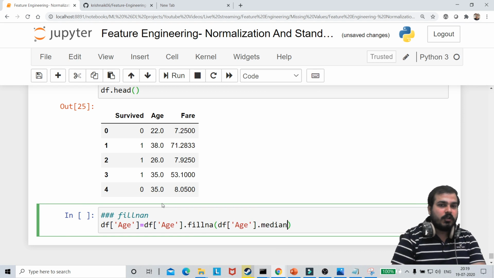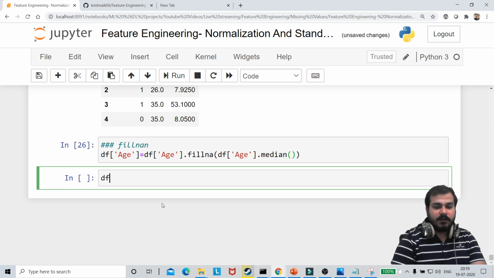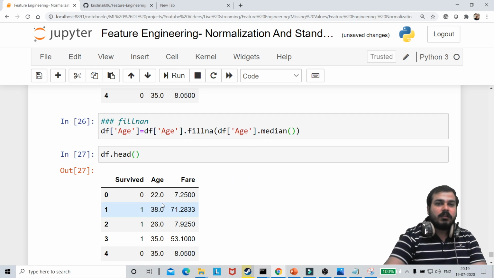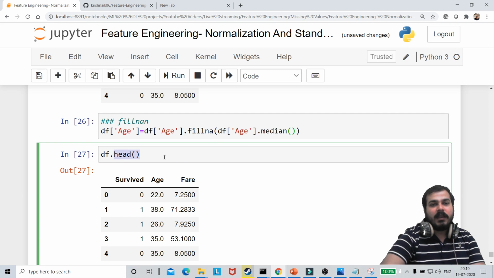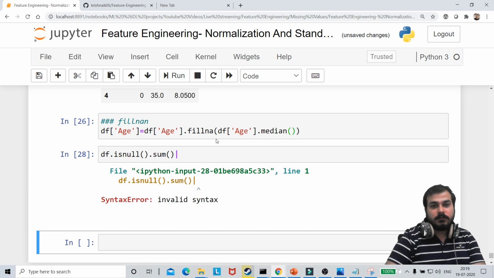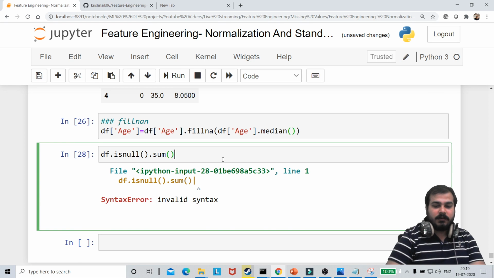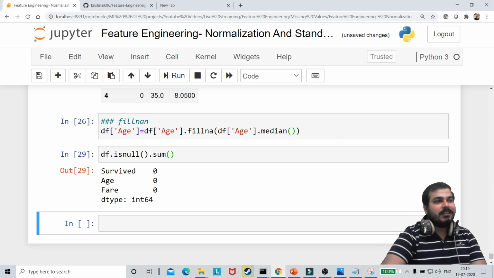Because it will help me reduce the effect of outliers. If I write df.isnull().sum(), oops, there is some syntax error. Okay, if I go and see, there are 0 null values.